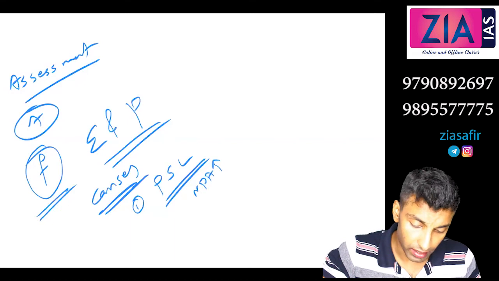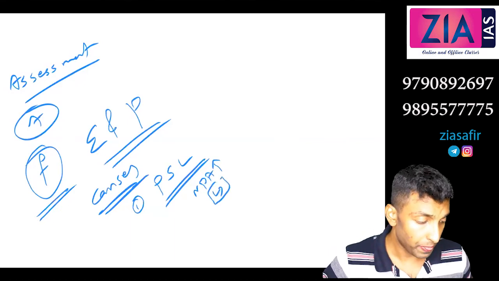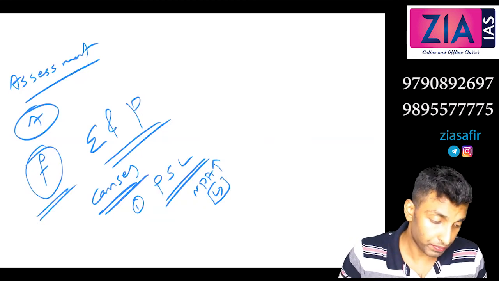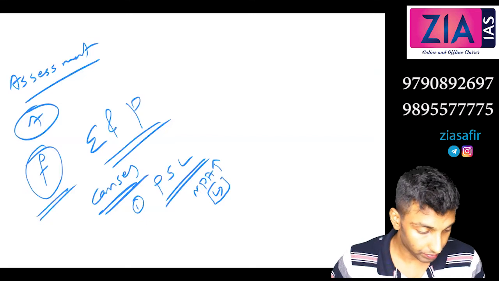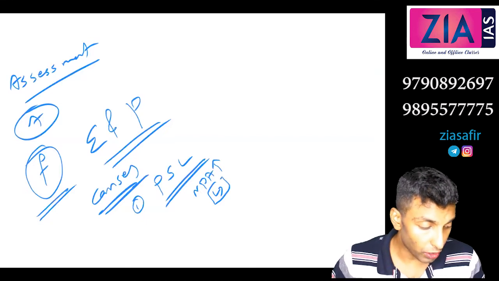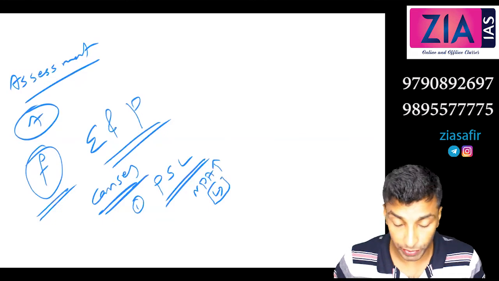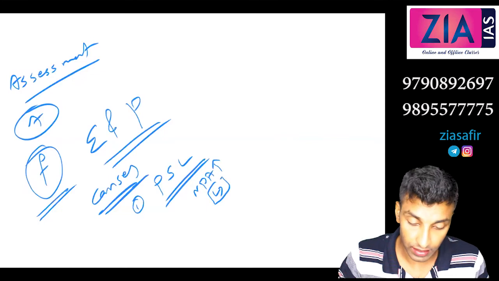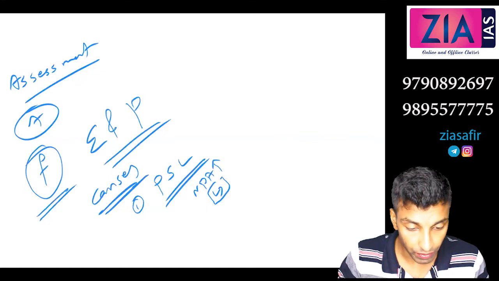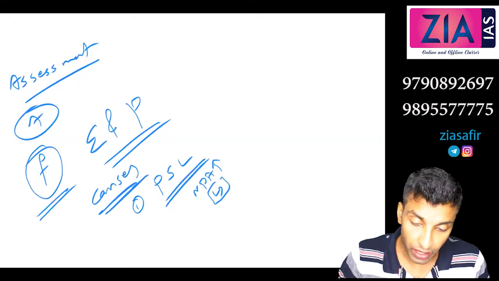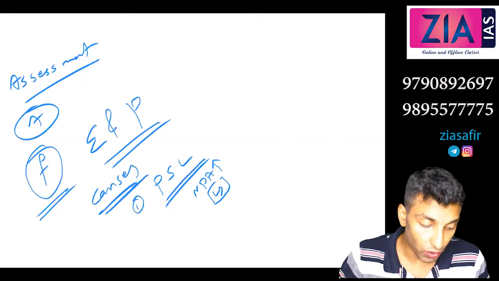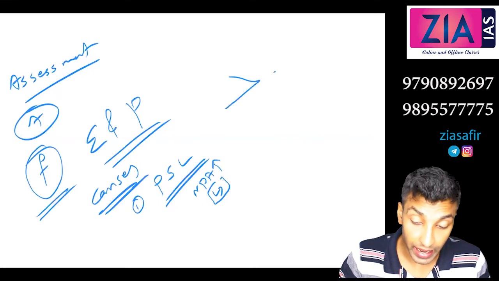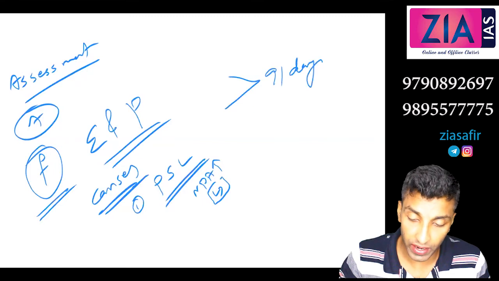Just write one line about what is NPA, non-performing asset. These are bank loans on which installment of principal or interest remain overdue for a period of 91 days or more.